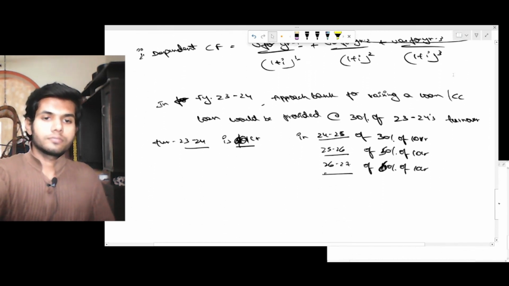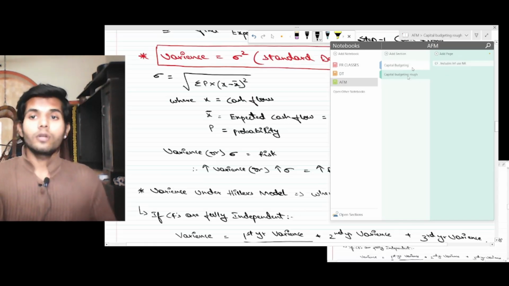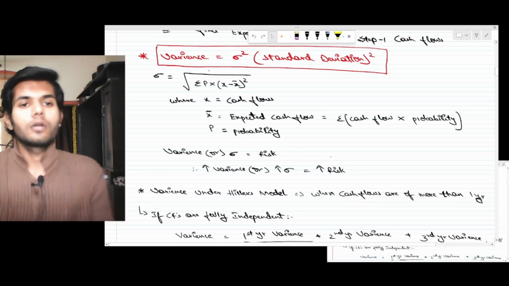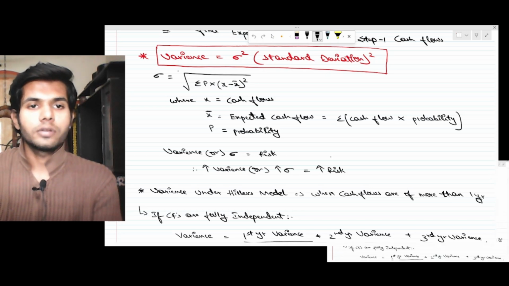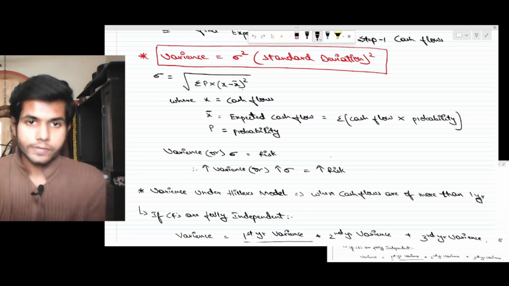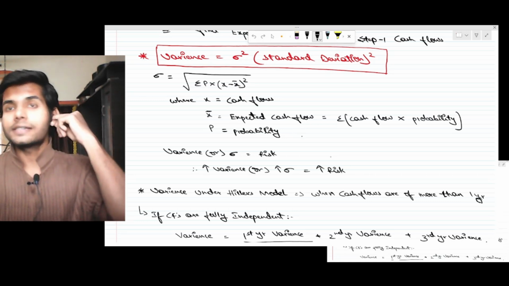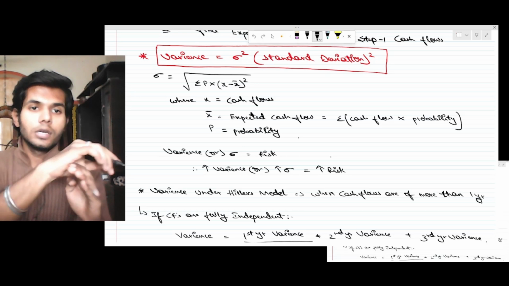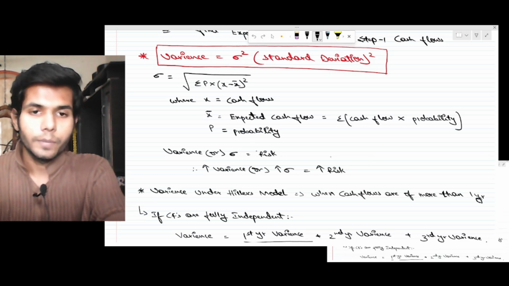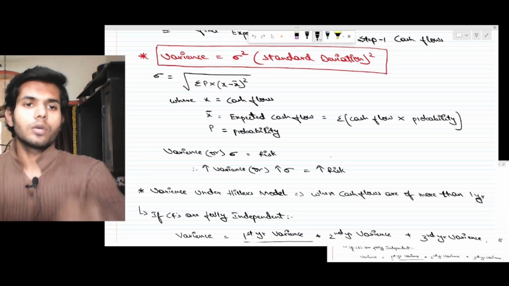We are done. Alright then. Once see this, I've written the same thing even here. Variance equals standard deviation square. Standard deviation equals the square root of sigma p into (x minus x bar) whole square. X should be a cash flow. X bar would be the expected cash flows. This is in fact a mean. So the variance and standard deviation measure the dispersion of how the cash flows differ from the average of the cash flow, that is the mean expected cash flows, probability into cash flows. P equals probability. Now the project with higher variance will not be selected. We'll be selecting a project with a lower variance.